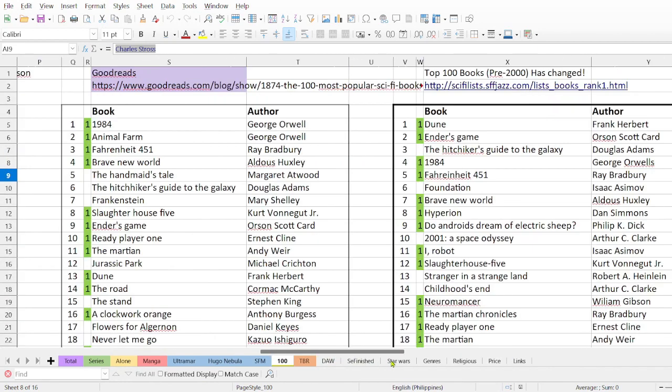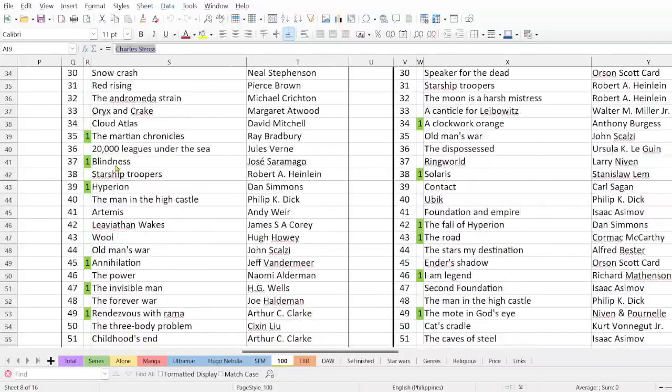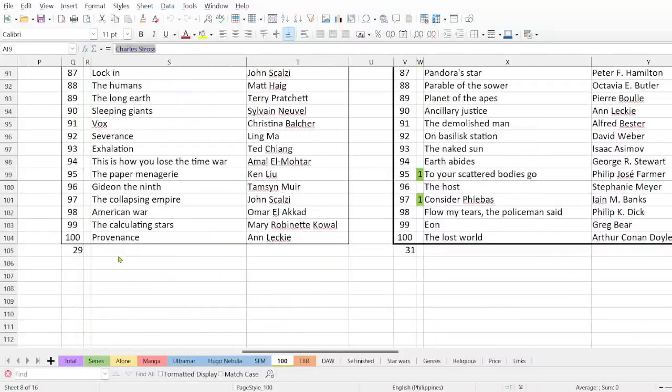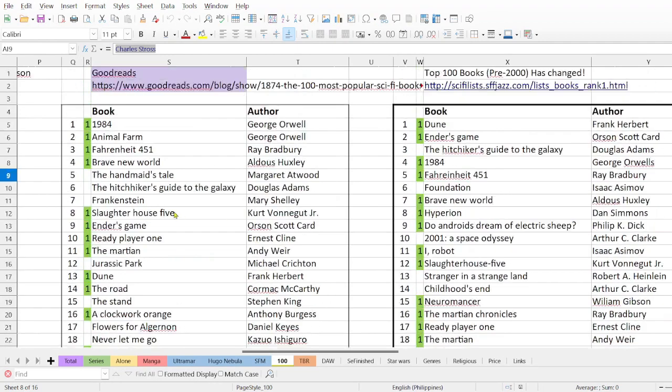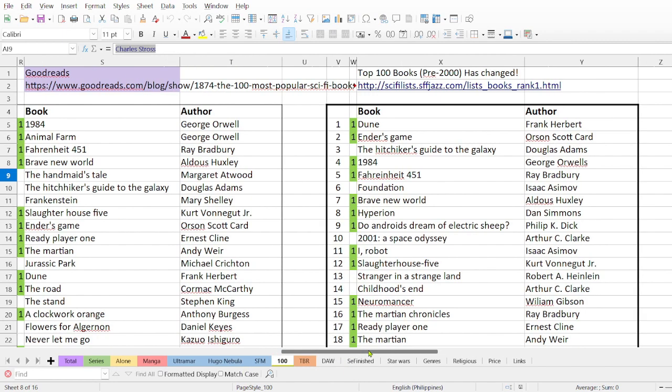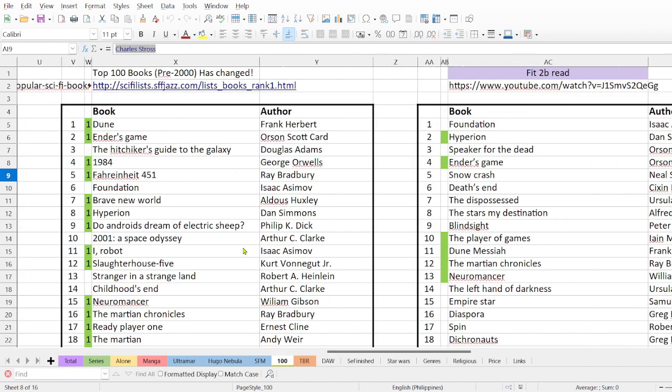Then, if you check Goodreads, there is a list also of the 100 most popular science fiction books. Again, the same, right? And I think I have read 29 books, so I'm doing better in this list. Then I have another list of 100 books.